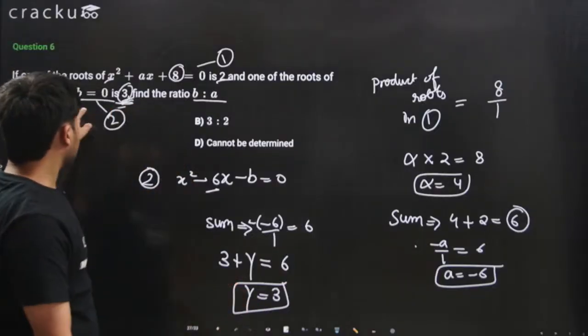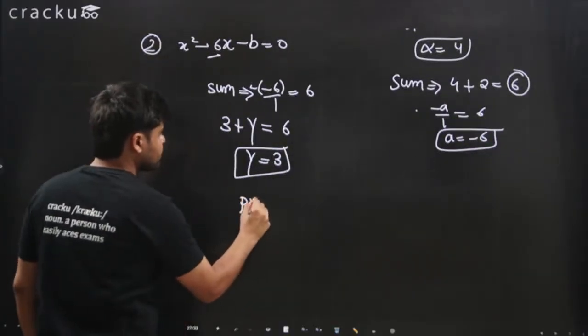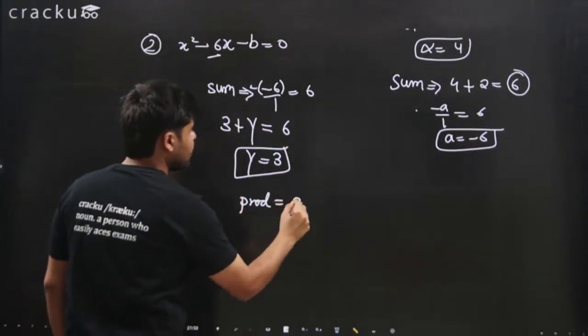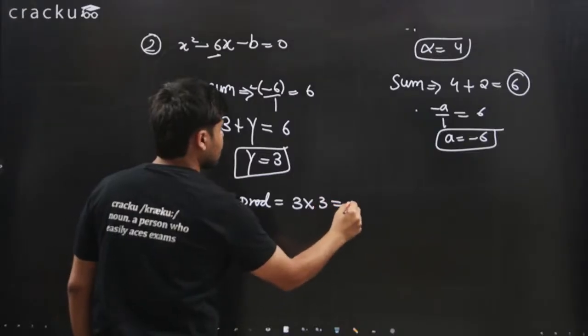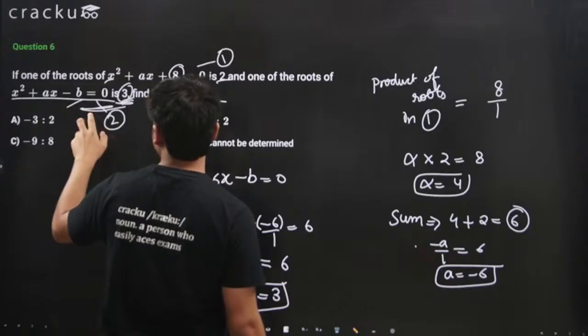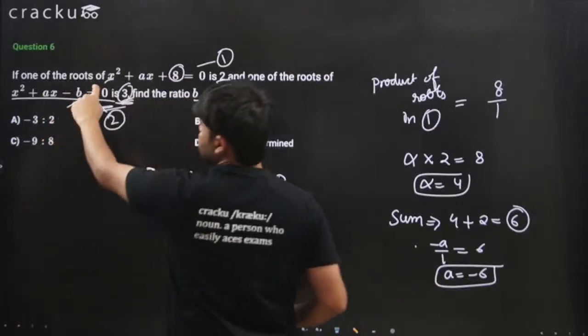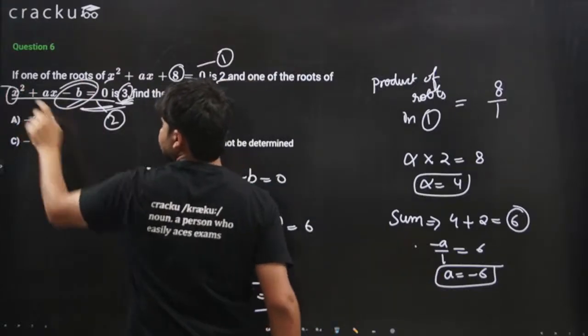So what is the product of roots? The product of roots will simply be 3 times 3, which is 9. Product is given by minus b over 1.